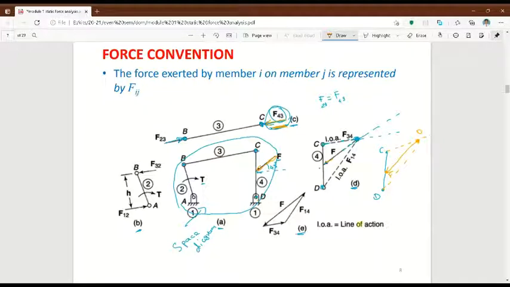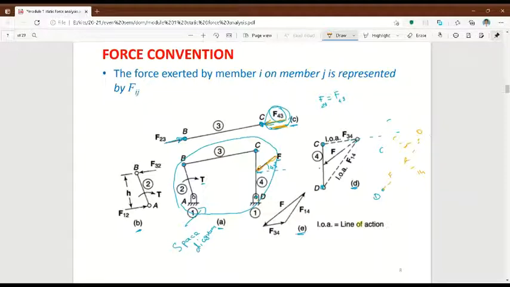So now this force is F34, and this force is F14, because point D is between 1 and 4, so I am writing F14. So now this free body diagram is over.